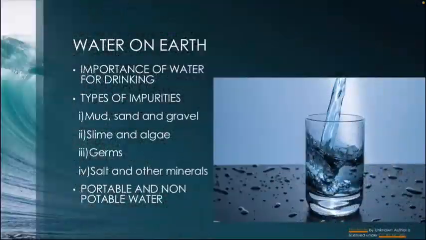In this part, you learned what potable water and non-potable water are, and you also learned the types of impurities in water such as mud, sand and gravel, slime and algae, germs, and salt and other minerals. You also learned the purification methods of water. The first is sedimentation and decantation, the second is filtration, the third is boiling and chlorination, the fourth is distillation, and the fifth is water purifiers. These are the topics we discussed in today's video.